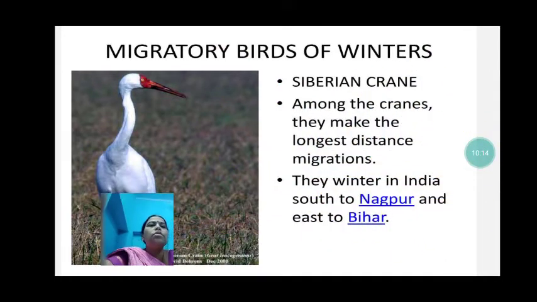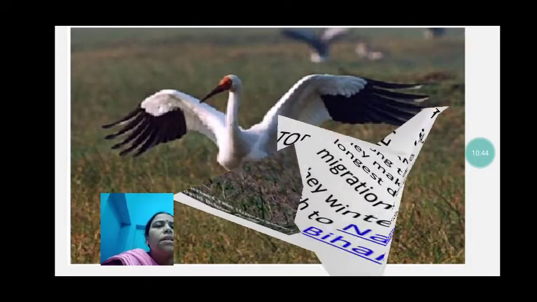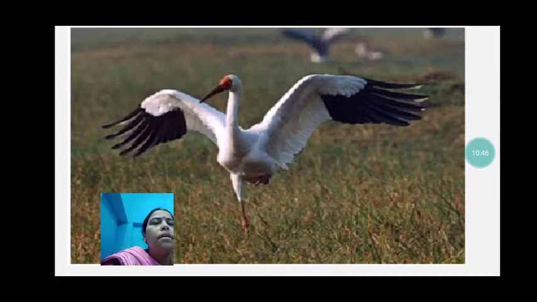Now there are other migratory birds of winter, like the Siberian crane. Among the cranes they make the longest distance migration. So there are different cranes and among them the Siberian crane makes the longest distance. They winter in India, south to Nagpur and east to Bihar. So in India they might be found in the Nagpur area and in Bihar also and other places. This is the crane.